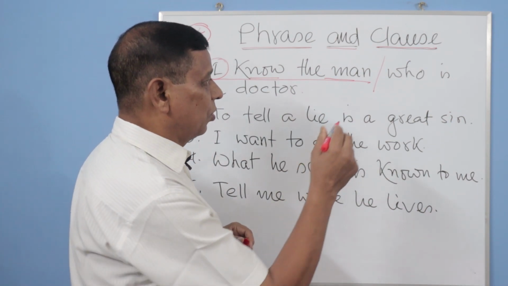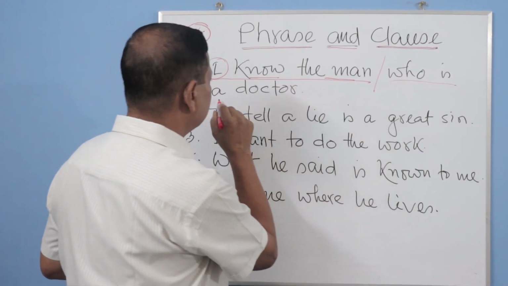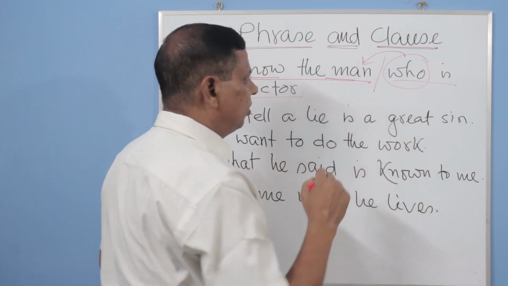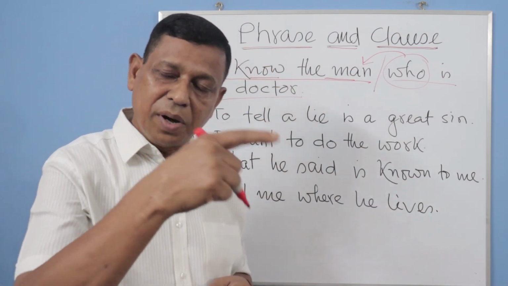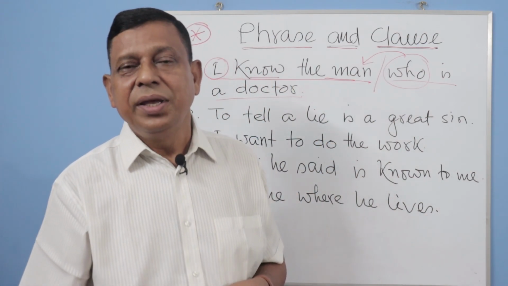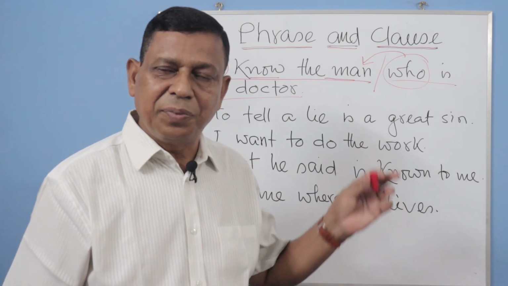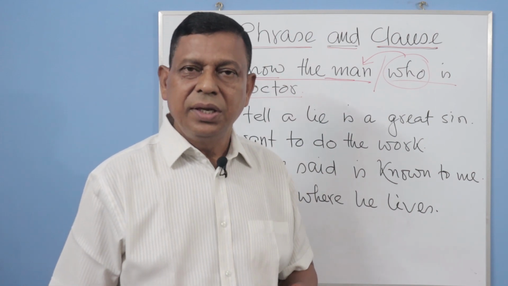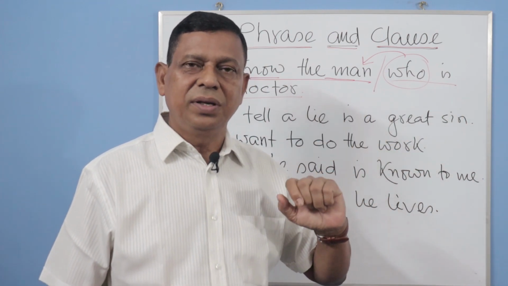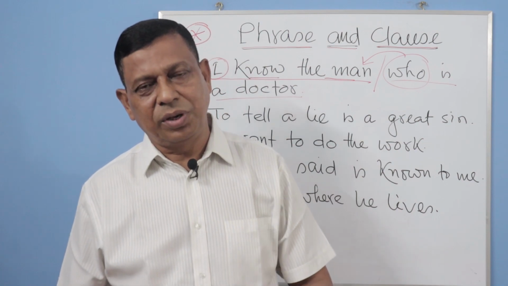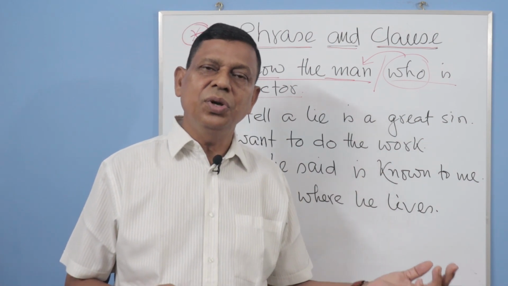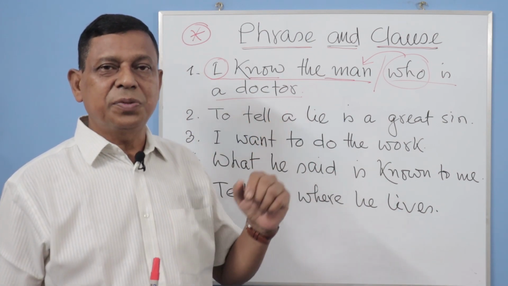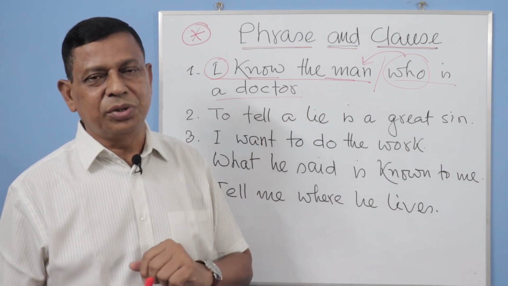And who is a doctor? It is another sentence. Here who is indicating the man. Who মানুষটাকে বোঝাচ্ছে. The first one is the principal clause and the second one is the subordinate clause, because the second part is depending on the first one. দ্বিতীয় অংশটুকু প্রথম অংশের উপর নির্ভর করছে.